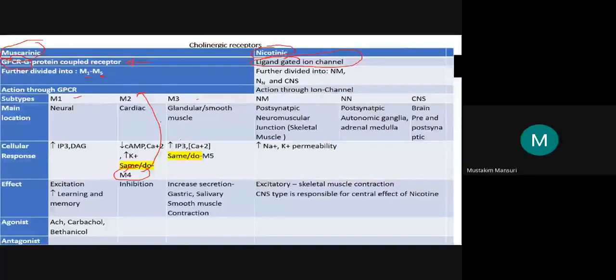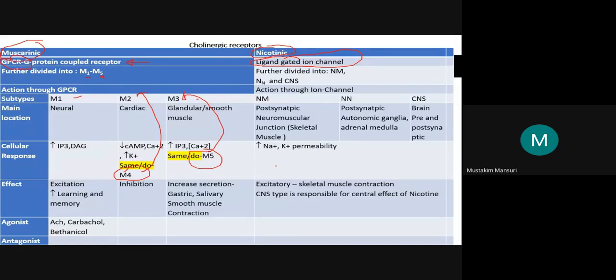Now coming to the M2 subclass and M5, they belong to the similarity of M3. So the major types are M1, M2, M3, M4 and M5. First we will discuss the muscarinic type. The location of M1: generally I used to say it like this, neuronal, cardiac and glandular.